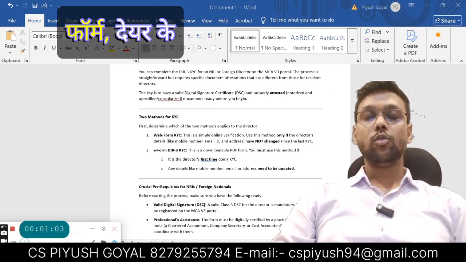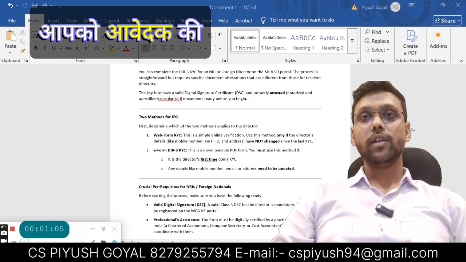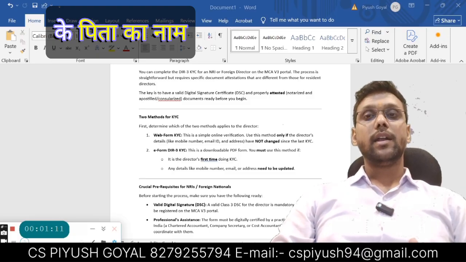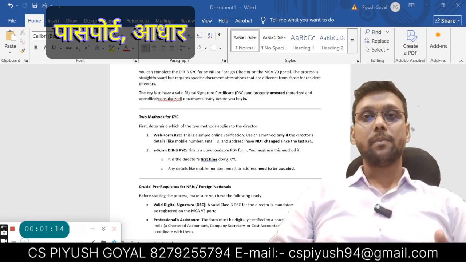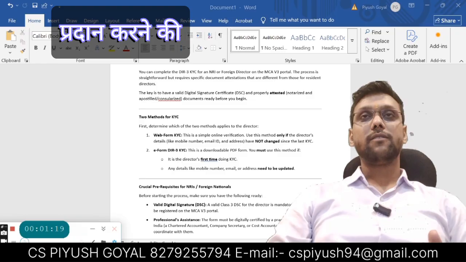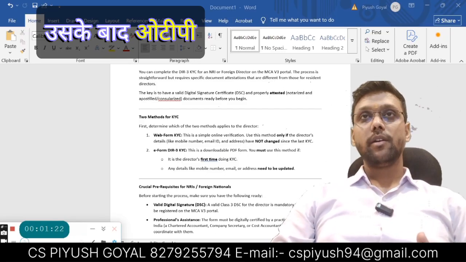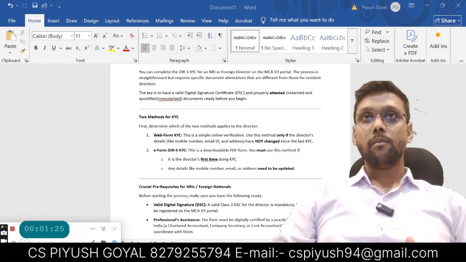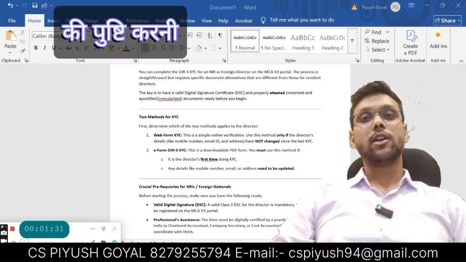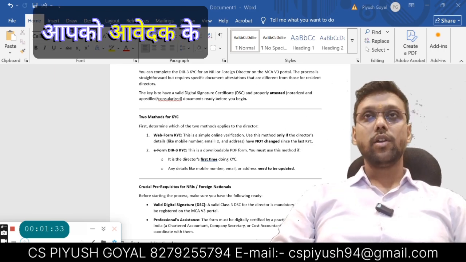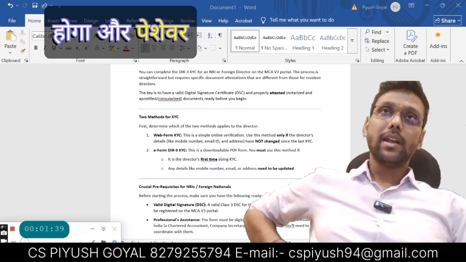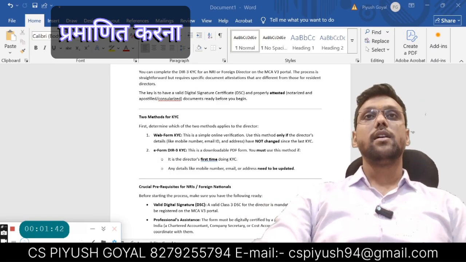In the e-form DIR-3 KYC, you need to fill in all of the information of the applicant, the father's name, and if the applicant holds a passport, Aadhaar card, or PAN card, you need to provide all the details of the Aadhaar, PAN, and email. After that, an OTP will be sent to the email and mobile number. After that you have to attach the Aadhaar, PAN, passport and other documents on which you relied, and thereafter you need to attach the DSC of the applicant foreign director and the DSC of the professional.